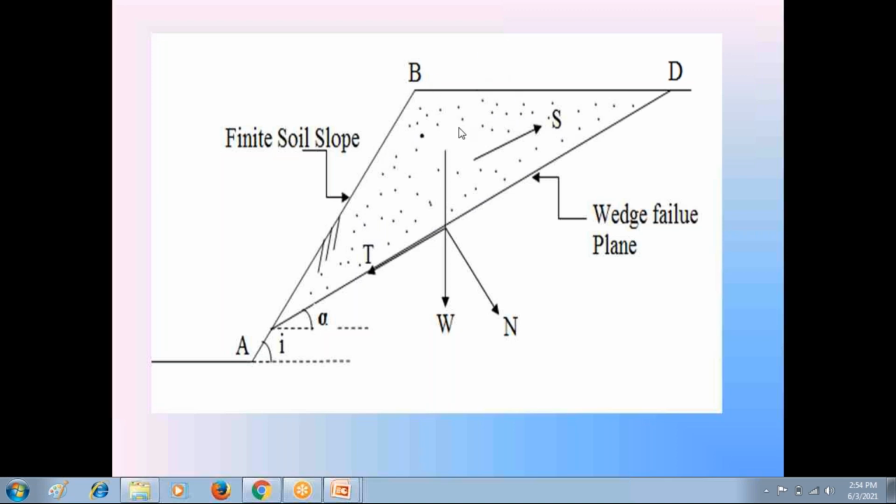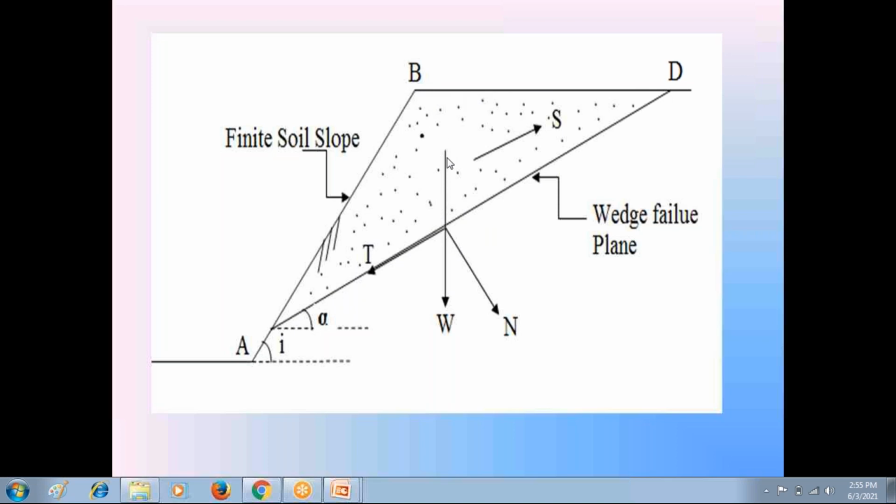I know where I am collecting this soil from. I know that borrow area. By conducting field experiments in the borrow area, I know the unit weight of the soil, gamma. We can find it by the core cutter method or the sand replacement method. We can measure the unit weight of the soil used in this construction. You know the volume from the graph sheet, and you know the bulk unit weight gamma. So find the weight of the soil ABD.